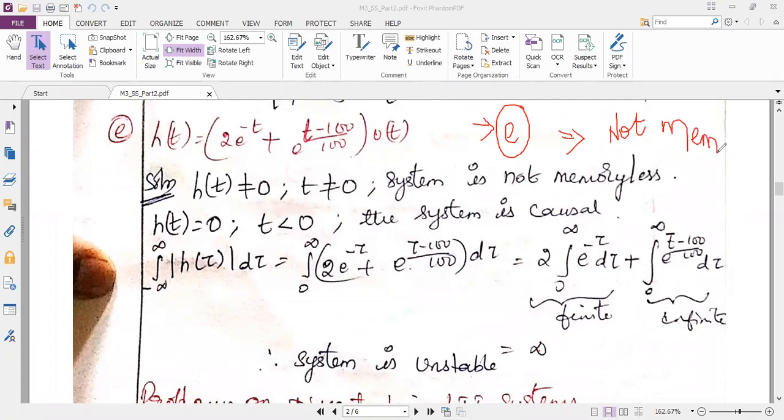That is the only clue I can give here. If the question is just a delta function, if it is having the signal only at origin, then only I can say it is memoryless. The other properties you have to solve and get.